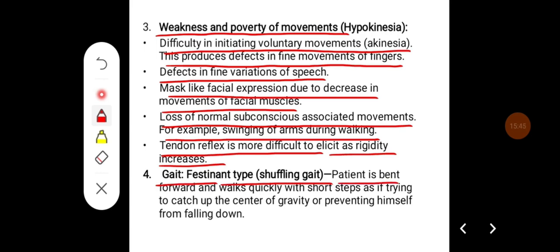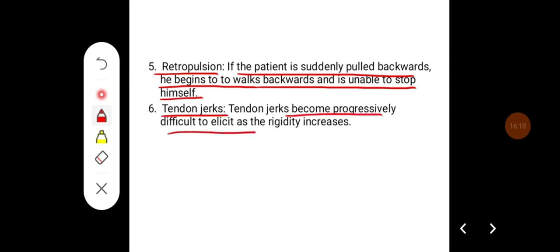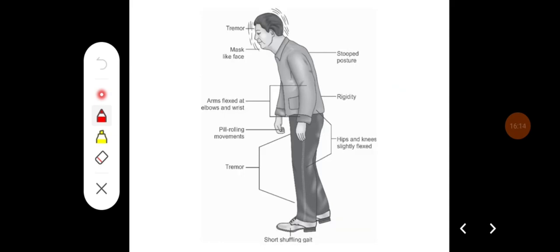The patient is bent forward and walks quickly with short steps as if trying to catch up with the center of gravity or preventing himself from falling down. There can be retropulsion: if the patient is suddenly pulled backwards, he begins to walk backwards and is unable to stop himself. Then the tendon jerks become progressively difficult to elicit as the rigidity increases. So these are some of the characteristic symptoms of